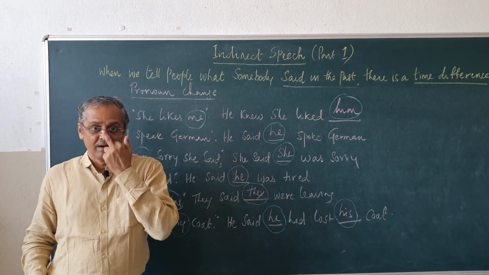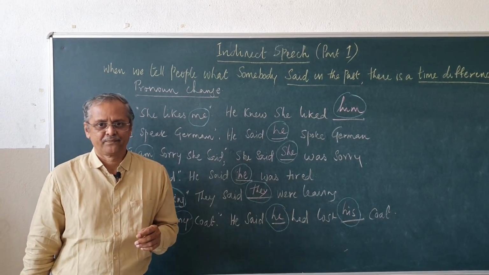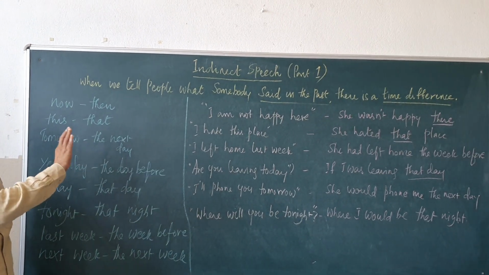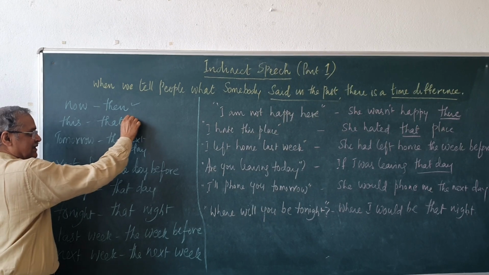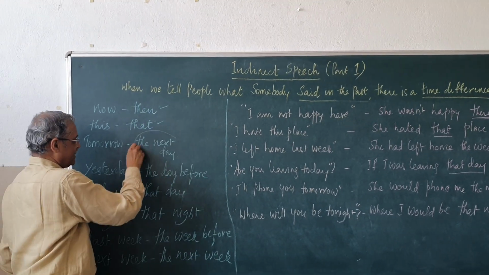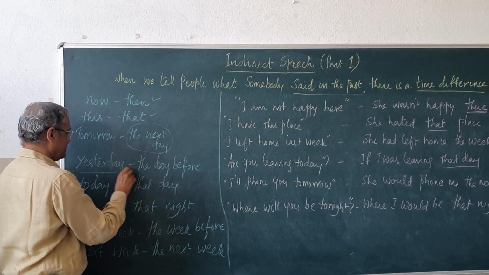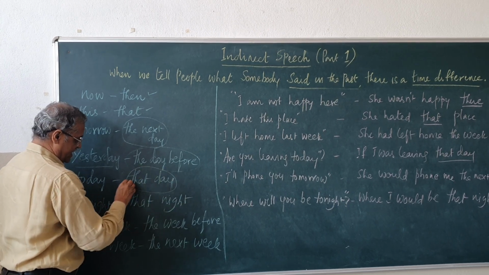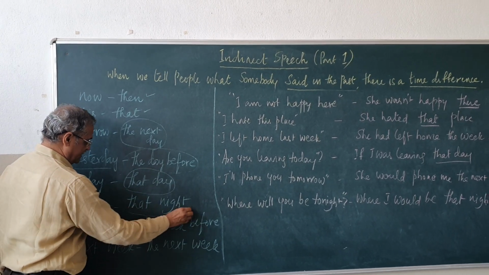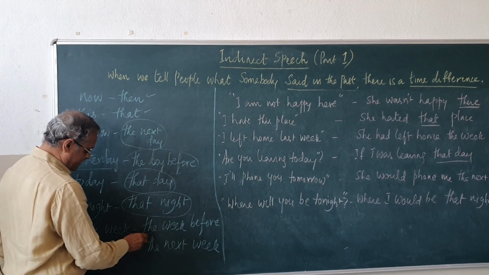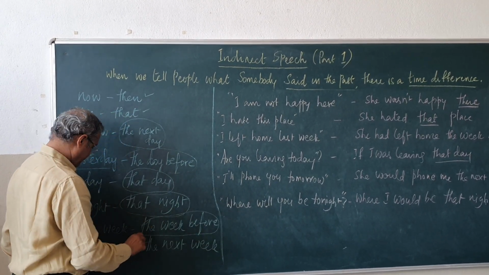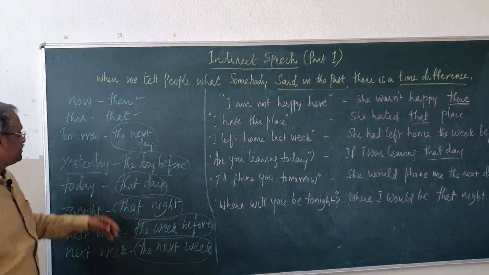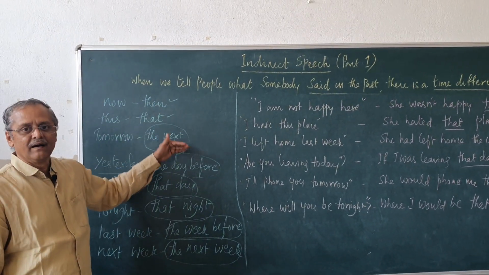Now, let us see how the time markers change. "Now" will change into "then". "This" will become "that". "Tomorrow" will become "the next day". "Yesterday" will become "the day before". "Today" will become "that day". "Tonight" will become "that night". "Last week" will become "the week before". "Next week" will become "the next week" only. So, just observe this and keep in mind.